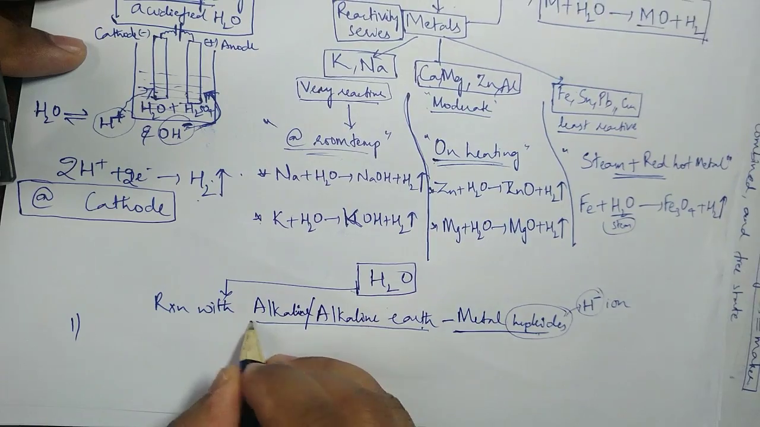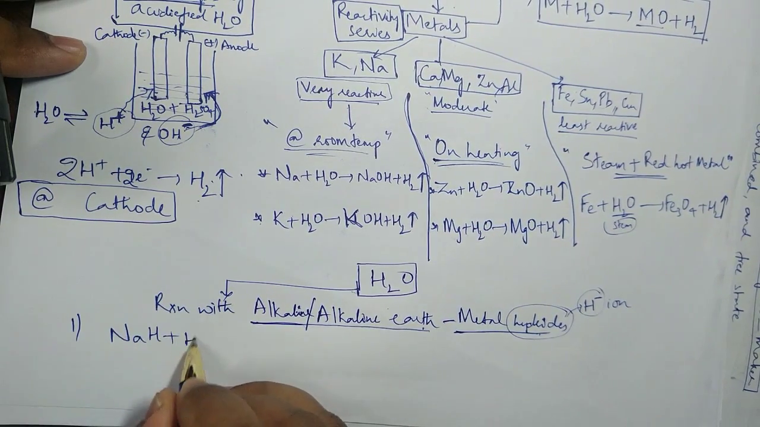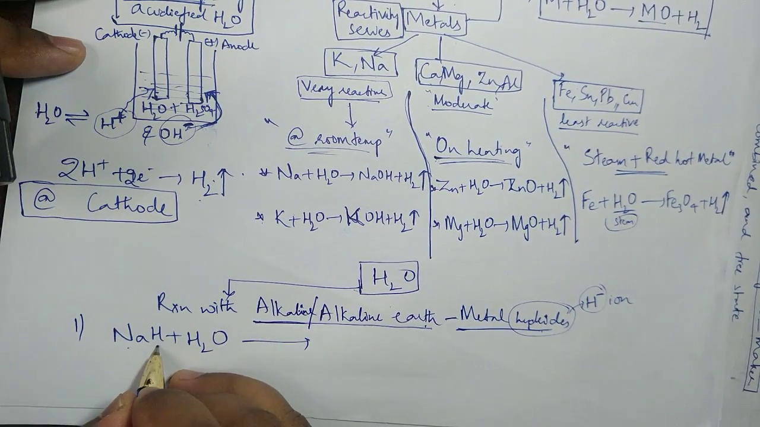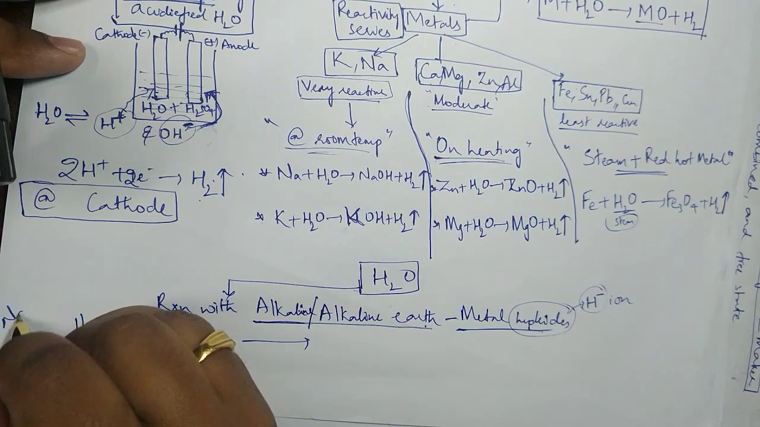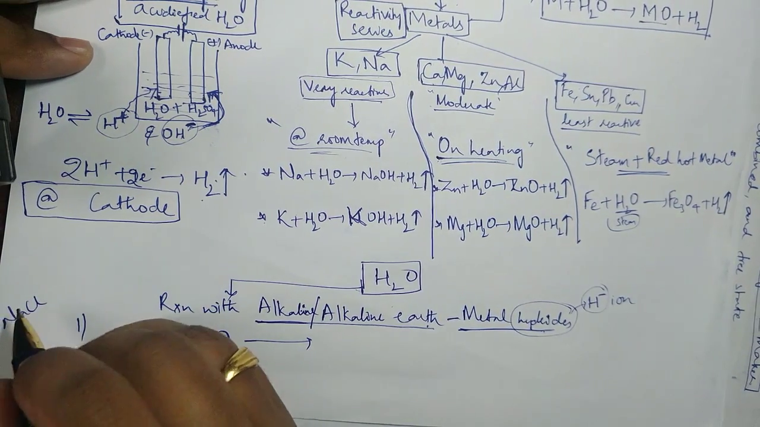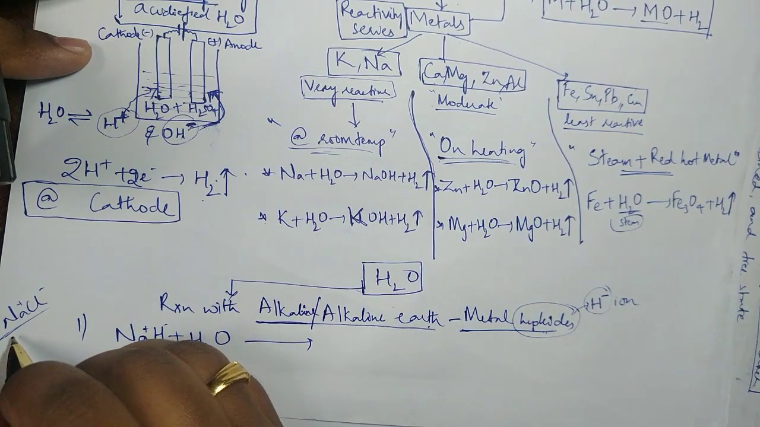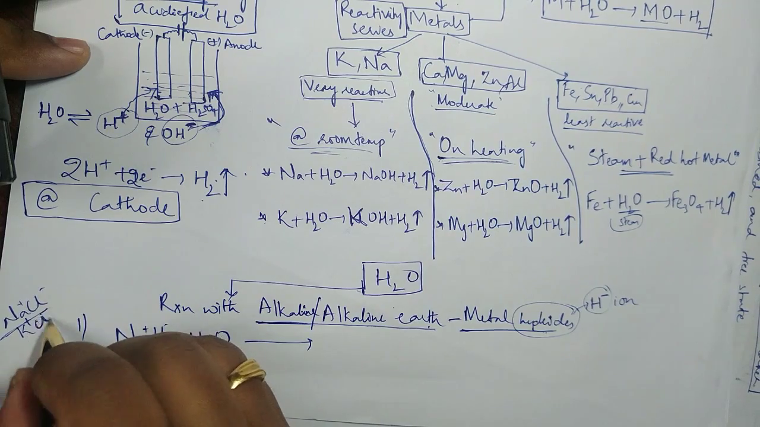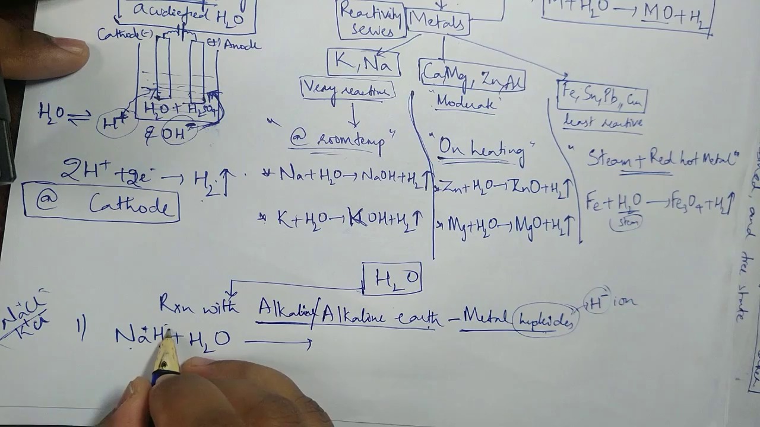First, let me talk about alkaline metal hydrides. For example, NaH on treating with water. As I already said, this is a metal hydride, a first group element. So how is it? Na plus H minus. For example, NaCl is exactly Na plus and Cl minus, like this. Like KCl is also exactly K plus Cl minus, an ionic compound. In the same way, this is an ionic bond. So Na plus H minus.